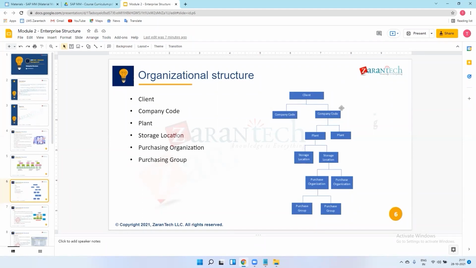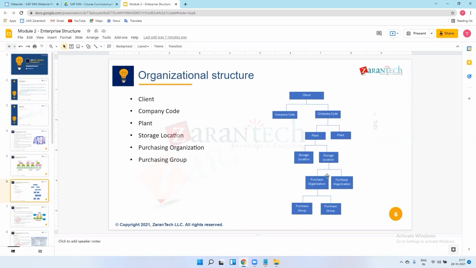In company codes, we have plants. In a plant, we have storage locations. And for these storage locations, we have purchasing organizations.